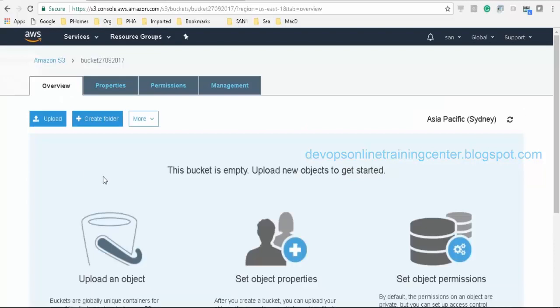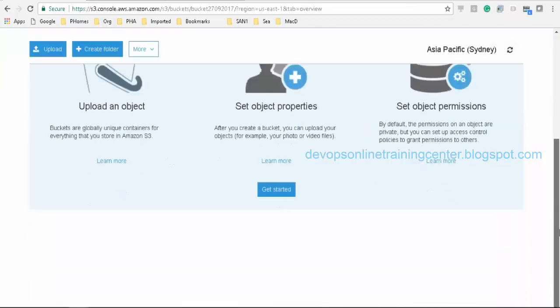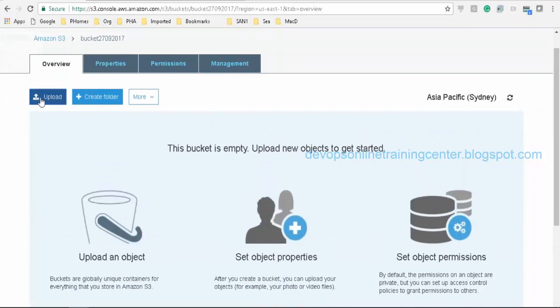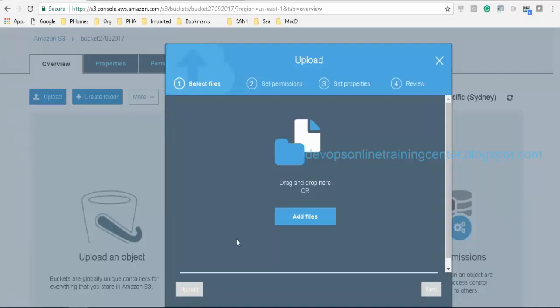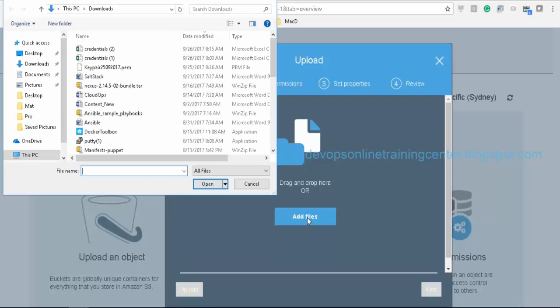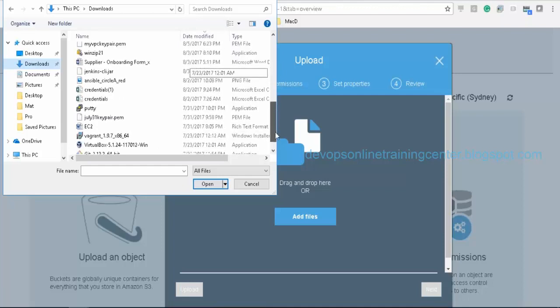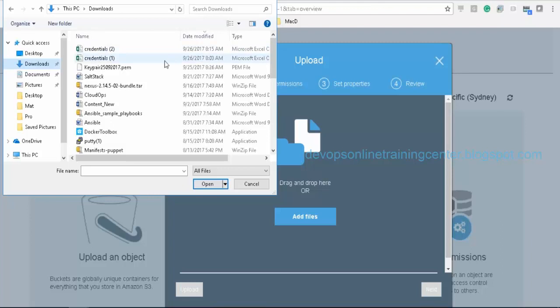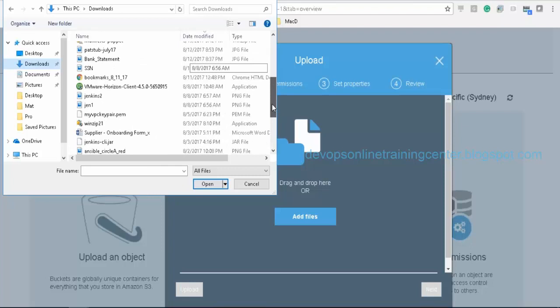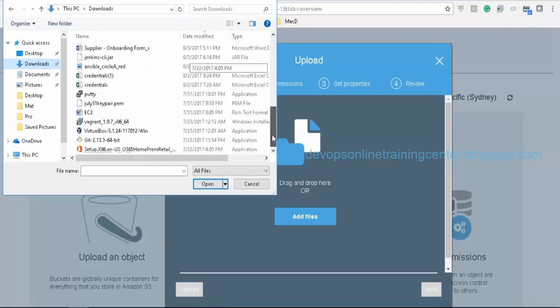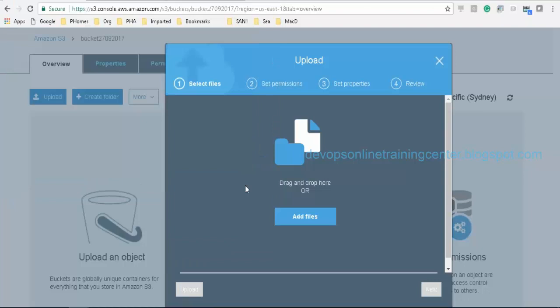Now let us go inside that bucket, and it is very simple. Uploading data to this bucket is just upload, drag and drop, and we can create folders inside the bucket. So let us say I'll just upload some file. Okay, let us download something.